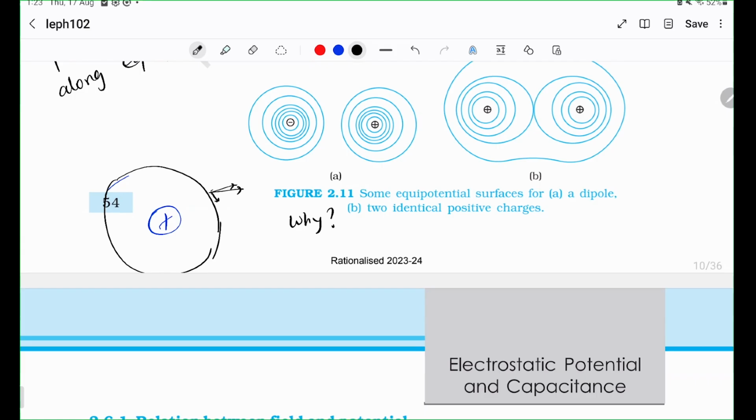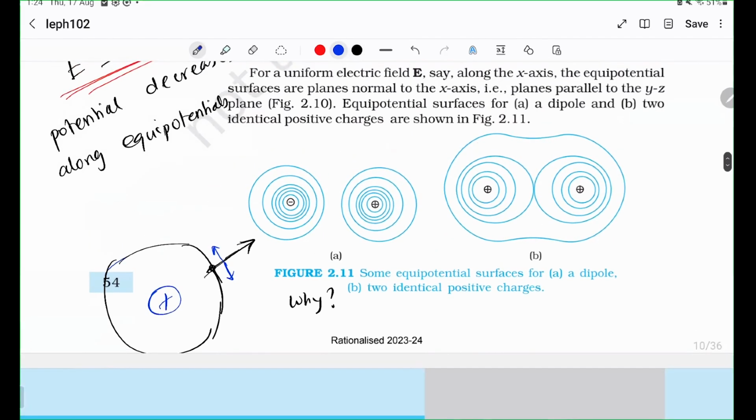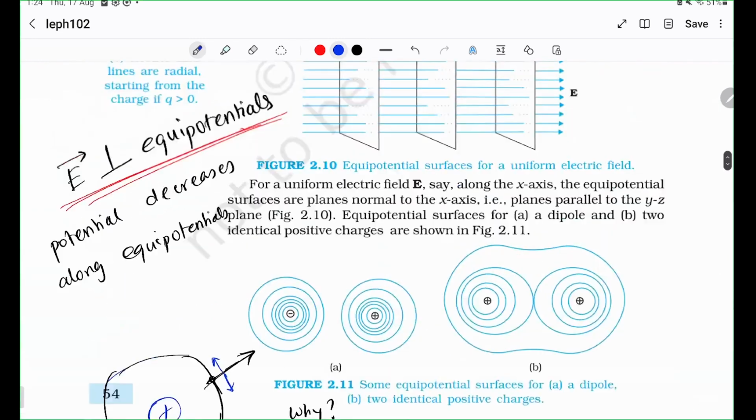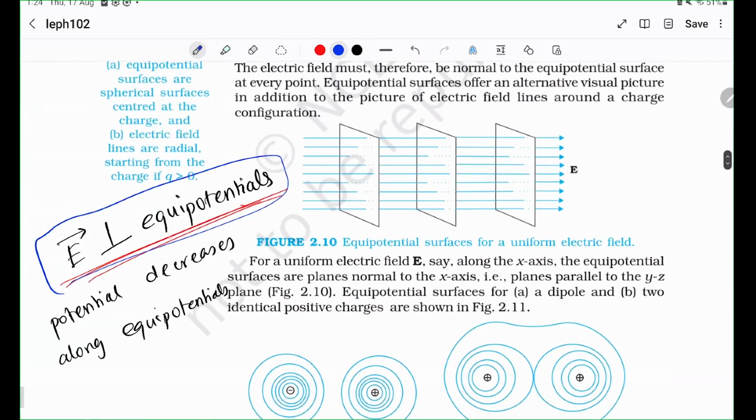So you must make it more and more normal, and the case where there is no tangential component is the perfectly normal case, right? Only then will the charge never feel any tendency to move here or here. No tendency. That is why the statement is true. I hope you understand that.